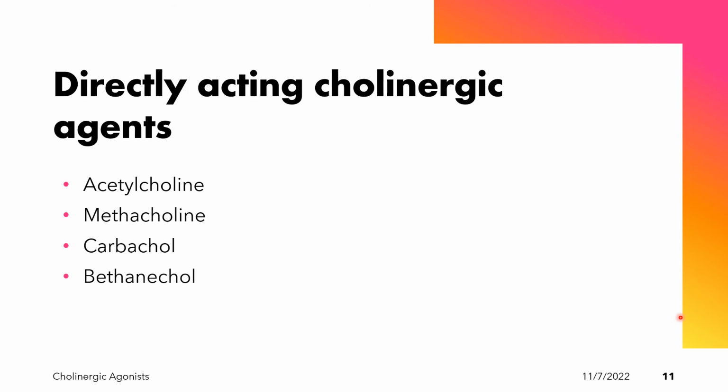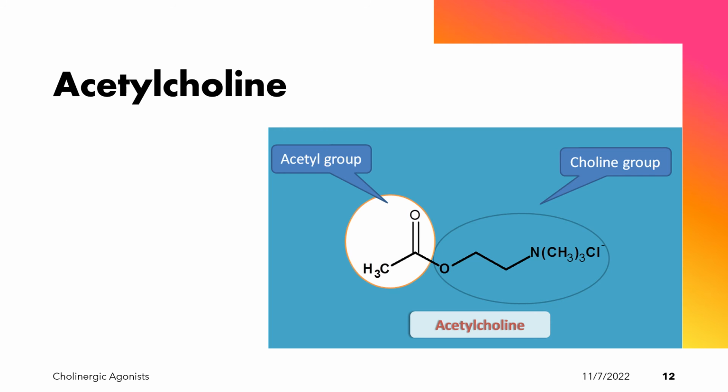This selectivity towards the muscarinic receptor can be produced by a few structural changes to acetylcholine. So let's now compare the structures of these drugs with acetylcholine. Let's start with the structure of acetylcholine.